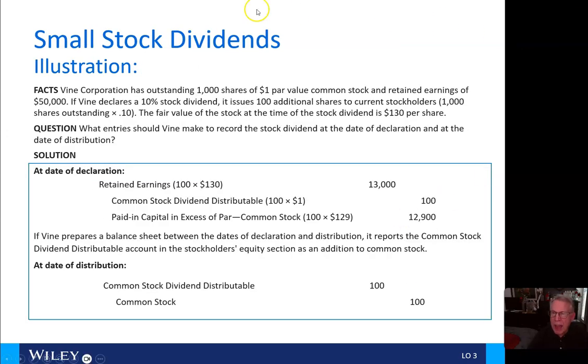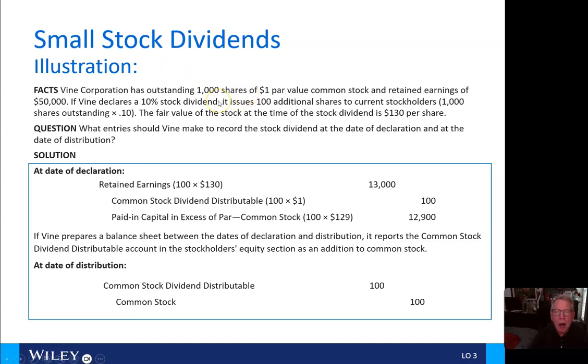Now, let's look at how we would do this with an illustration. The Vine Corporation has 1,000 shares of $1 par value common stock and retained earnings of $50,000. If Vine declares a 10% stock dividend, 10% of 1,000 shares is going to be 100 shares.